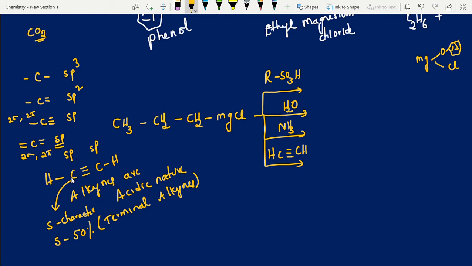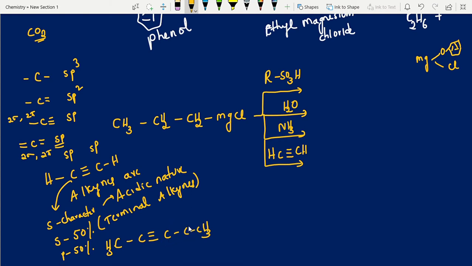So come back to this one. Yes, both sides we are observing sp hybridization. Sp hybridization means S character is 50%, P character is 50%. Wherever S character is more, that is more acidic in nature. Right? So now only terminal. Suppose you take this one, students, butyne, 1, 2, 3, and you will take CH3. Or else this one also you can take, no problem.